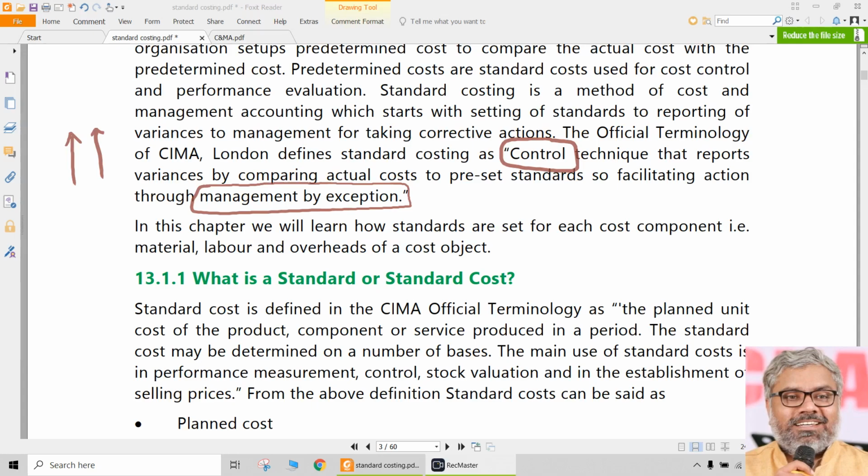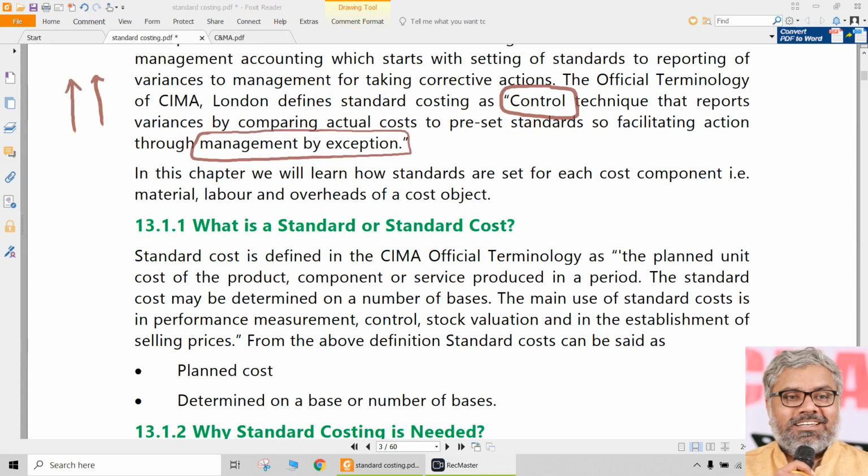So the point here is management, the top management particularly, should not be involved in the day-to-day aspects. The CEO of a company should not check daily whether the material in hand is matching with the stock ledger figure or not. Definitely should not be bothered about that. Normally it should match. If it doesn't match, then he will ask. So exceptionally only management should interfere. Day-to-day operations have to be handled by the lower level category of people, operational level, or at the maximum middle level managers will handle it.